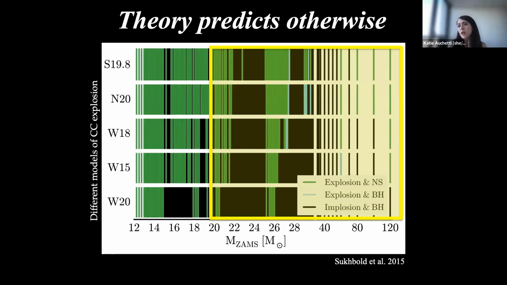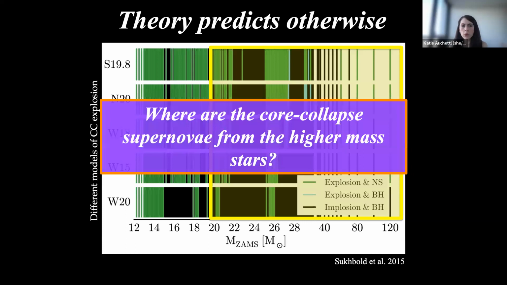And as such, it is possible that the lack of detected progenitors of core collapse supernova explosions above 18 solar masses may just be a natural result of the fact that only a fraction of massive stars are expected to implode and form a black hole without a visible supernova. However, since we also expect observable explosions that fall into this higher mass range, the natural question that now arises is, where are the core collapse supernovae from those high mass stars gone?